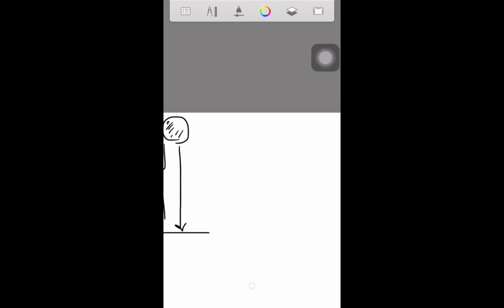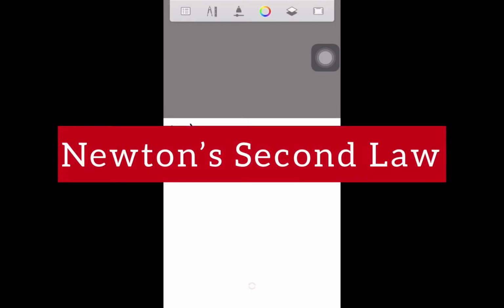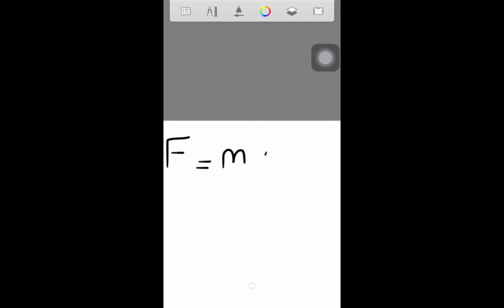Now the first thing that we're gonna do is talk about our first formula. The first formula that we're gonna discuss is Newton's second law. You may know this formula from high school physics. It is F, which is force, equals m, which is mass, times a, which is acceleration.